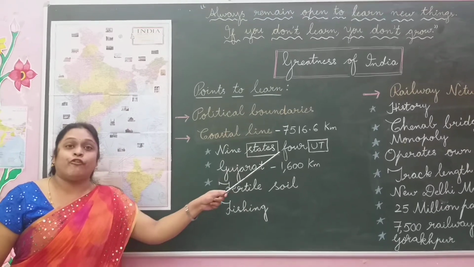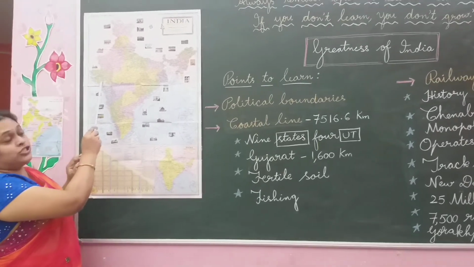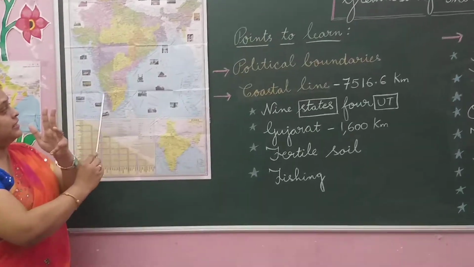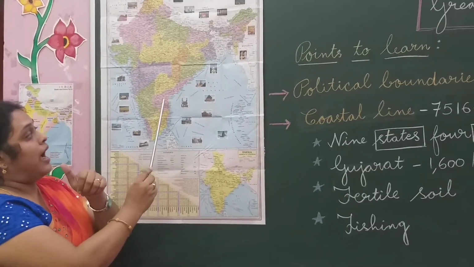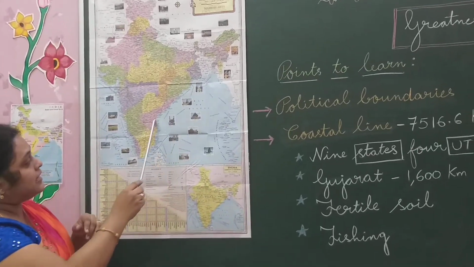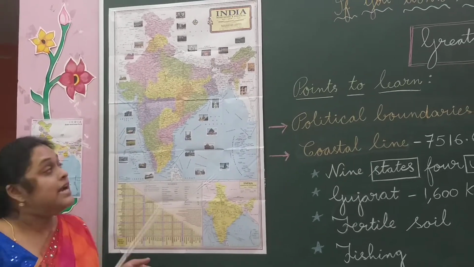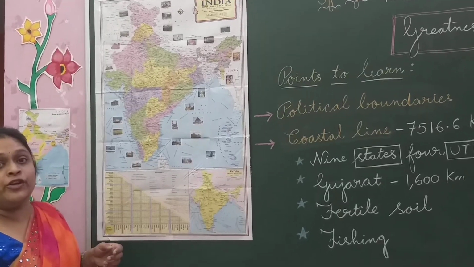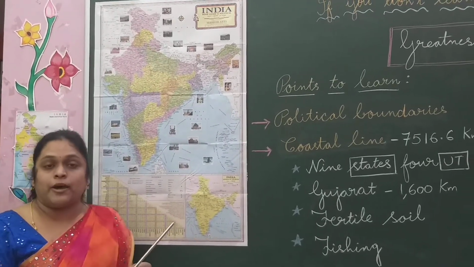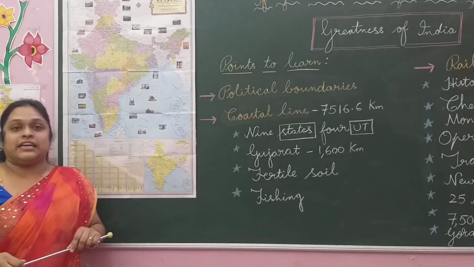9 states and 4 union territories. What are those 9 states? See here. Gujarat, Maharashtra, Goa, Karnataka, Kerala, Tamil Nadu, Andhra Pradesh, Odisha and West Bengal. These are the 9 states that India touches its sea coastal line. Okay, what are the 4 union territories? Daman Diu, Lakshadweep Islands, Andaman and Nicobar Islands and Puducherry. These are the 4 union territories under coastal line.